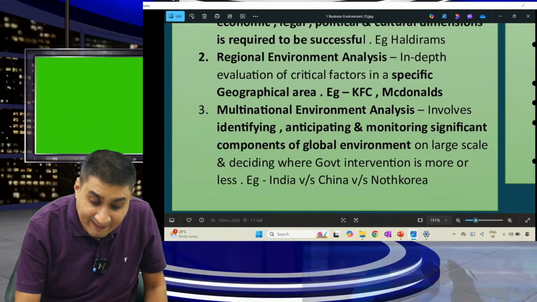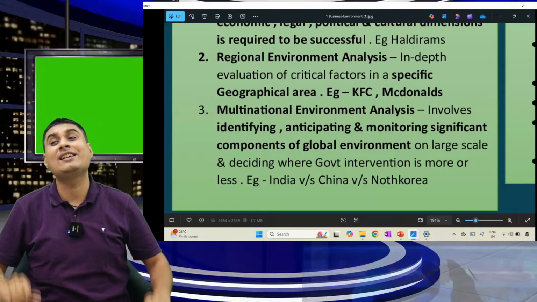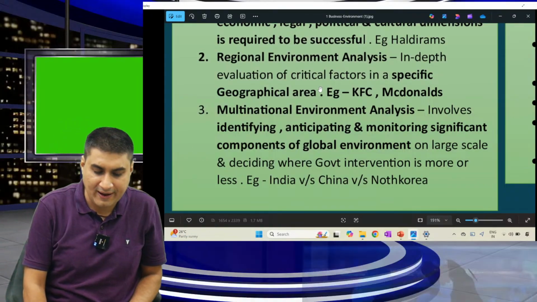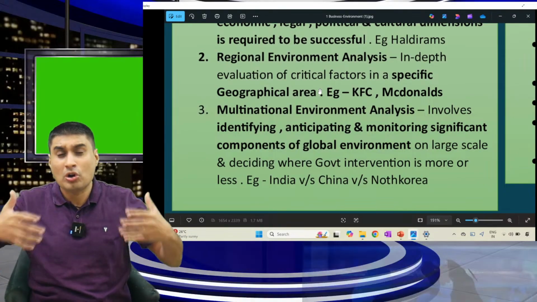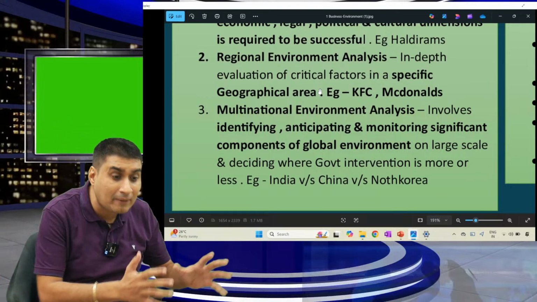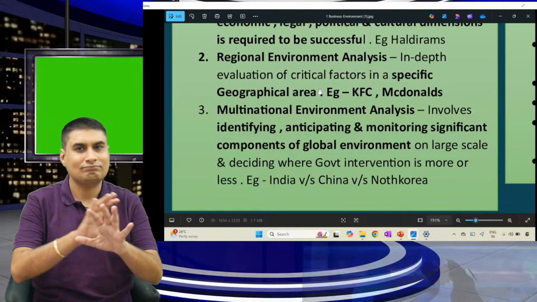PESTLE, just right. Then in India also regions are there. You need an in-depth evaluation of several regions to analyze where what kind of growth is required. For example, if you are a more non-veg company, South has more chance, Delhi has more chance. If you are a veg company, Gujarat has more chance. Are you clear? So McDonald's, KFC.